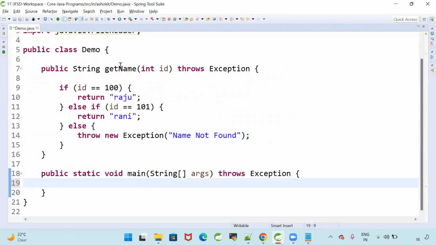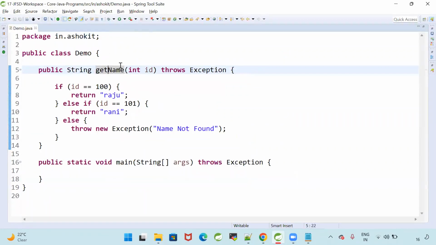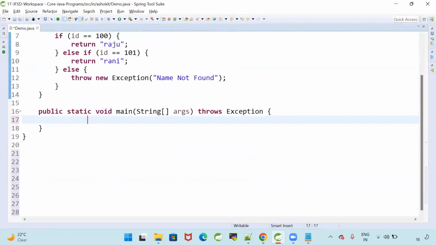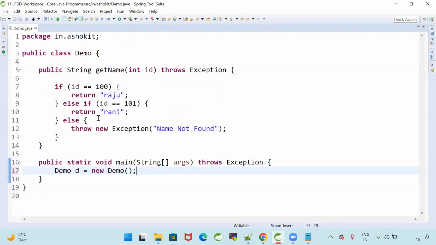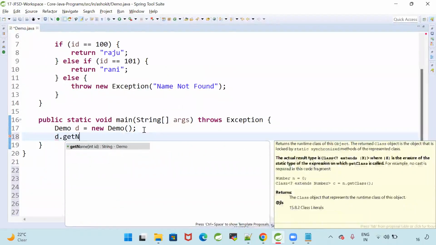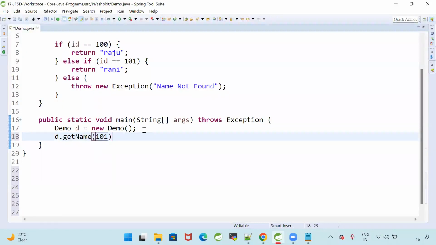Is this method a static method or an instance method? Instance method. Tell me how to call instance methods. We need to call the instance method by using an object. Demo d is equal to new Demo. Now here, d.getName, I'm passing 101.